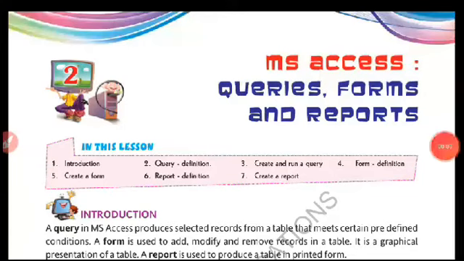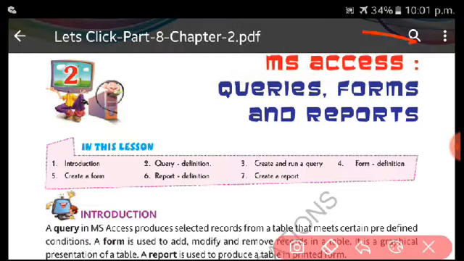My dear students, let us start. This is second lesson, part 1. So in this we have to discuss about MS Access. We have to study about MS Access.